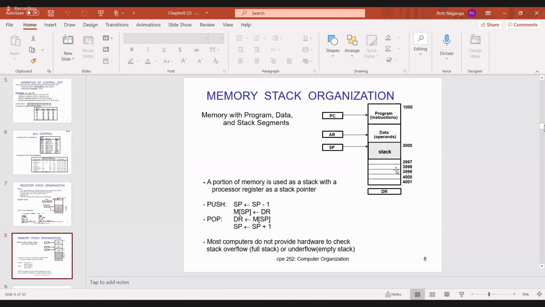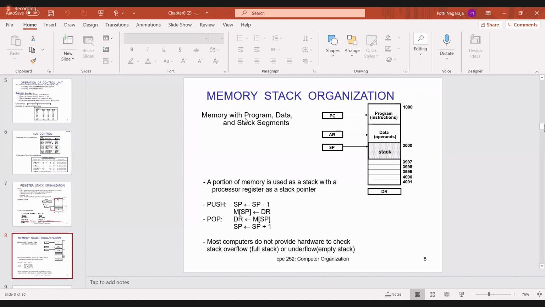Then you require one more register, that is the data register. Now can anyone see the stack here? Stack starts from 4001 and it is going towards 3000, so the stack is decreasing towards 3000. Try to remember this important point. Initially it's 4000 and 4001, then later on the number is decreasing. And this is the stack.